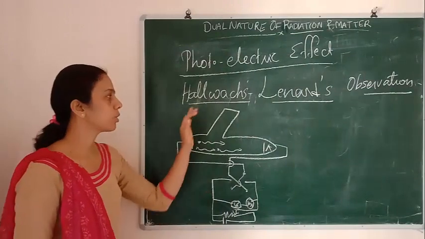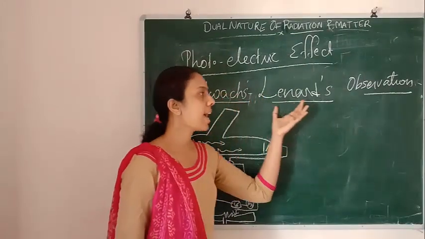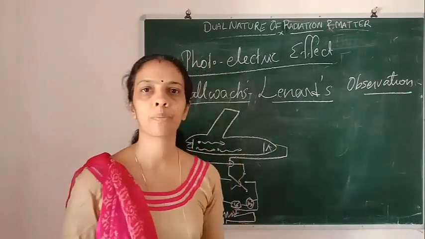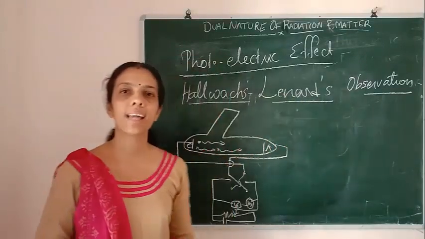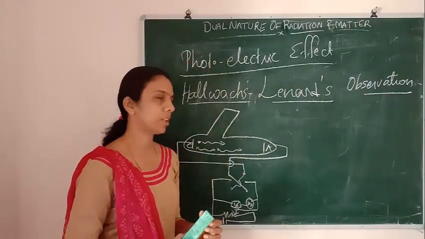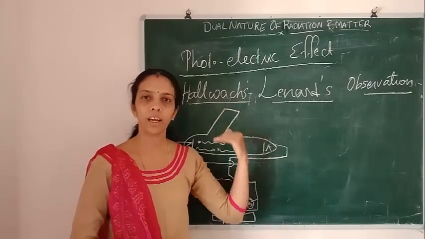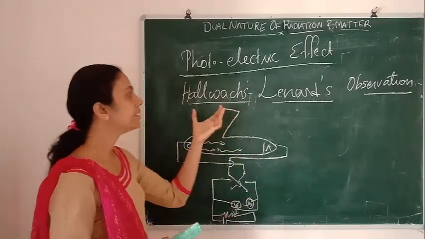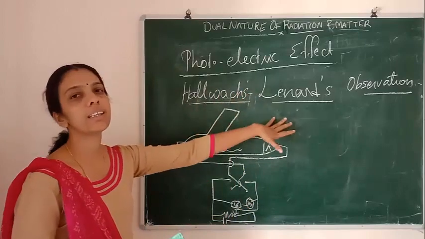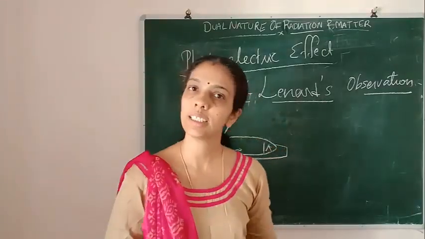Next we are going to study Hallwachs's and Lenard's observations. They took up the study from Heinrich Hertz and continued a detailed experimental study of the photoelectric effect.